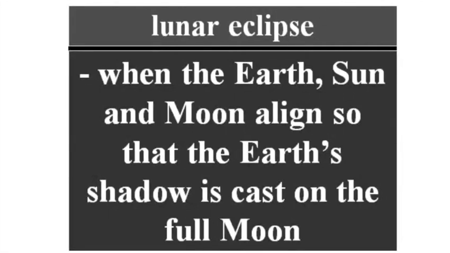So for a review, those are the two eclipses. A solar eclipse is when the sun is being blocked by the moon. Because the sun is much larger than the moon, it's only going to occur in a small location. This occurs in the new moon phase. A lunar eclipse is when the moon is in a full moon phase, and this is when the Earth is blocking the sun from the moon. This is going to make the moon look red, and this occurs on every place on Earth that's in the nighttime. We would see a lunar eclipse. So lunar eclipses are less rare than solar eclipses.